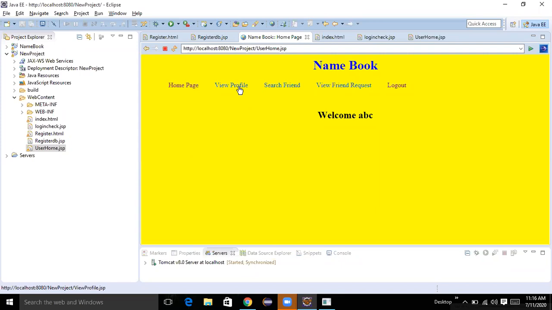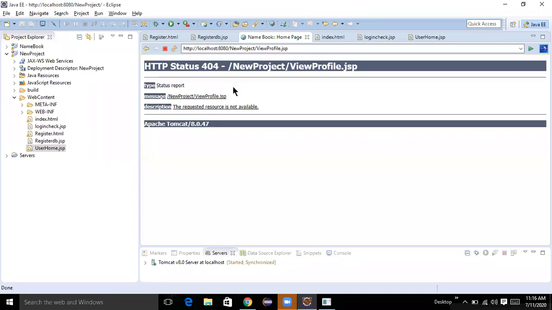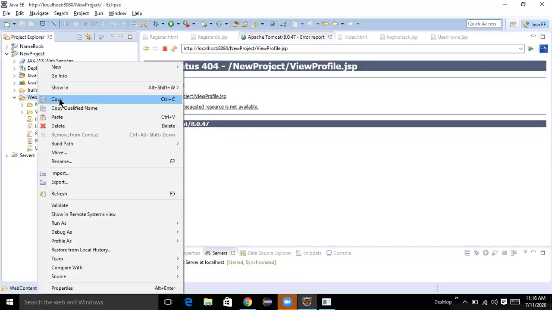So for that purpose, view profile. You can observe that page was available. No, I need to create that page. View profile. New file. Here I want to create the viewprofile.jsp.